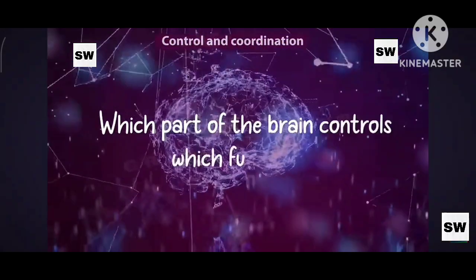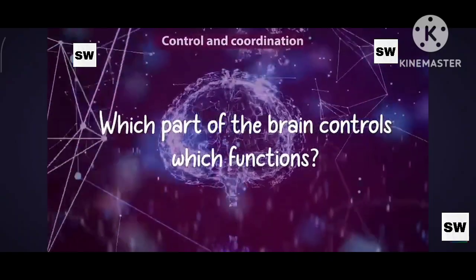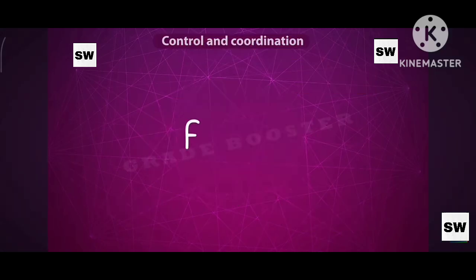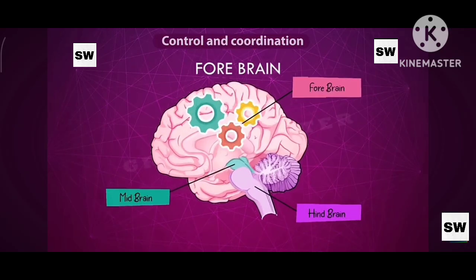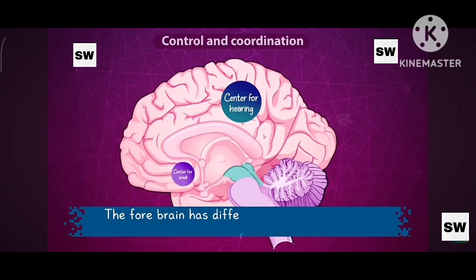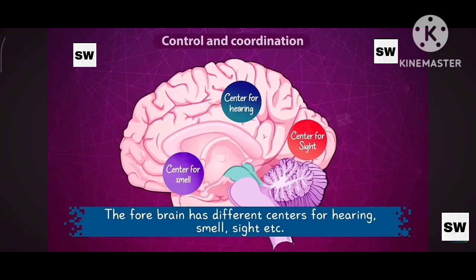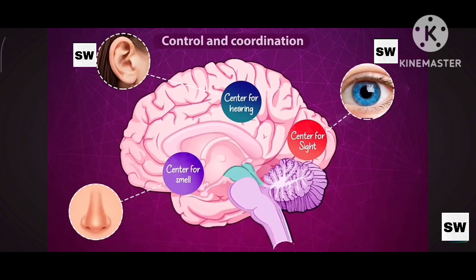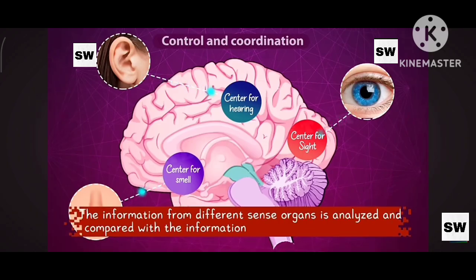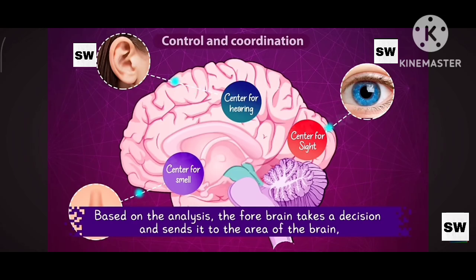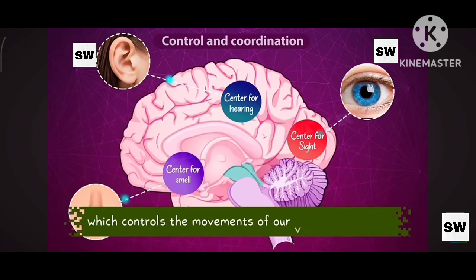Now let us see which part of the brain controls which functions. The brain has 3 main parts, namely the forebrain, midbrain, and hindbrain. Forebrain. The thought process takes place in the forebrain. It has regions which receive sensory impulses from various receptors. The forebrain has different centers for hearing, smell, sight, etc. The information from different sense organs is analyzed and compared with the information already stored in our brain. Based on the analysis, the forebrain takes a decision and sends it to the area of the brain which controls the movements of our voluntary muscles.